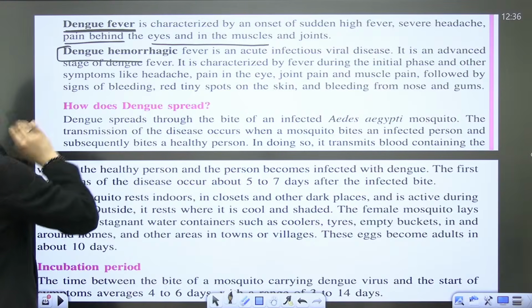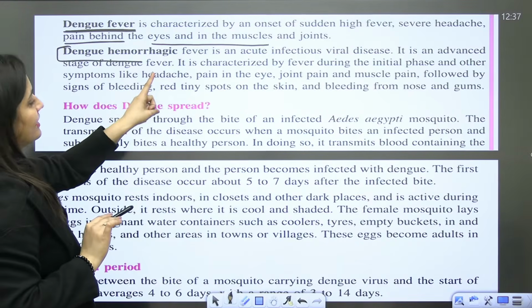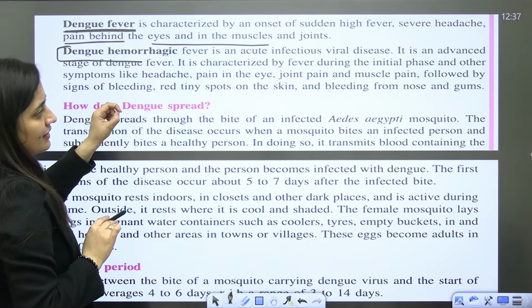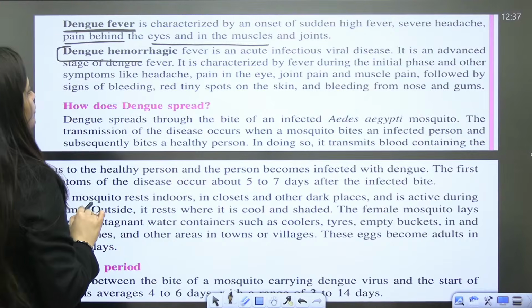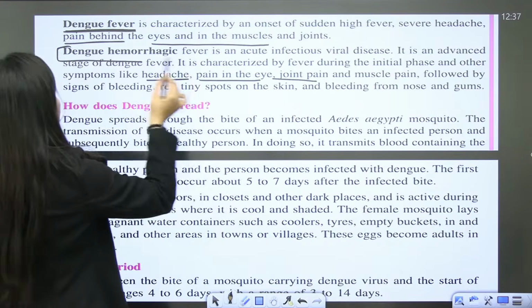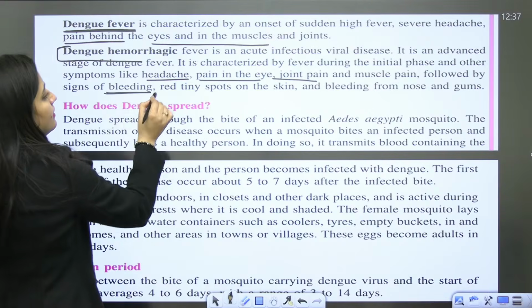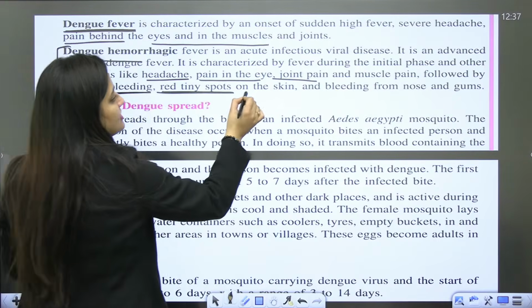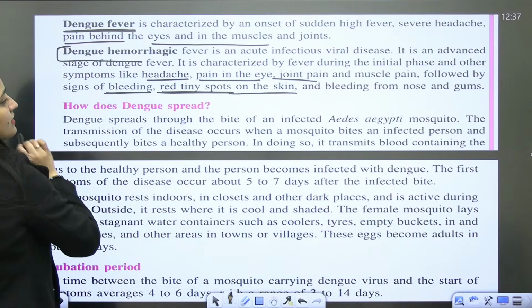Dengue hemorrhagic fever, as I said, is a severe case. Fever will be there during the initial phase along with headache, eye pain, joint pain and muscle pain, but then there will be bleeding, tiny red spots on the skin, and bleeding from the nose and gums.